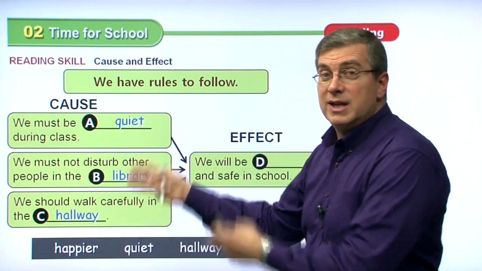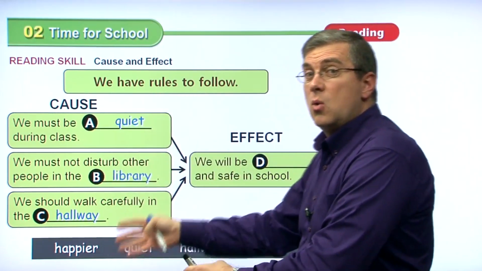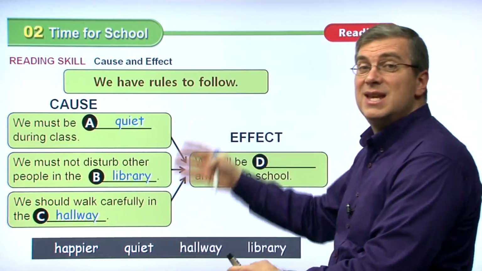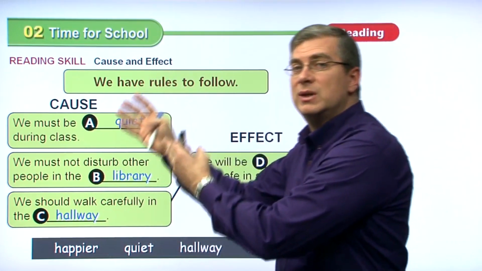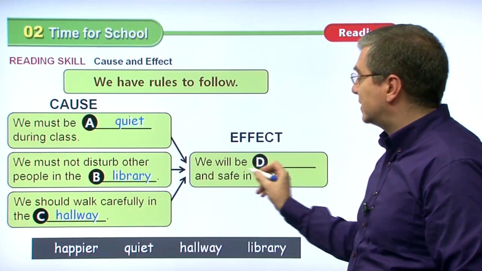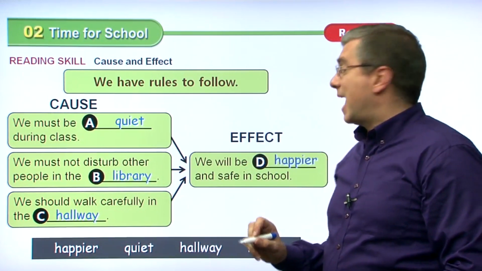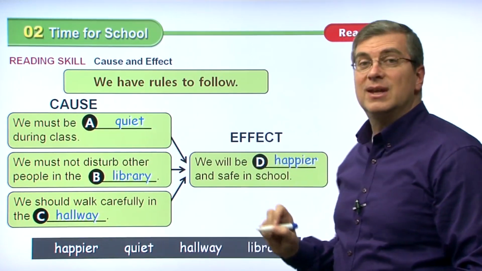Okay, these are the causes. These are the actions that we do, right? Now, if we do these things, what is the result? What is the effect? What happens because we do these actions? The effect is we will be beep and safe in school. So that means we will be what? We will be happier and safe in school.